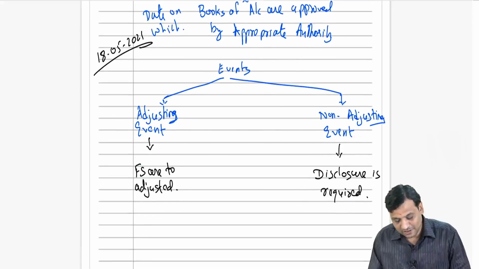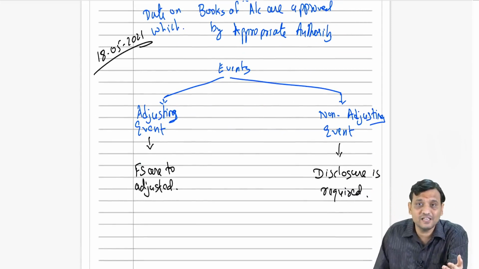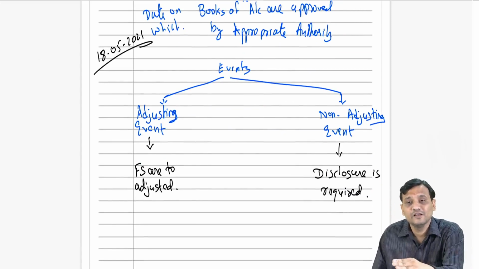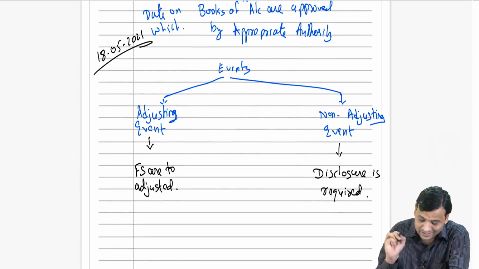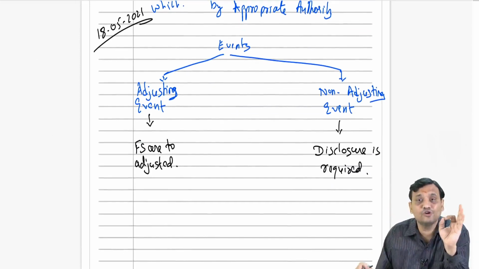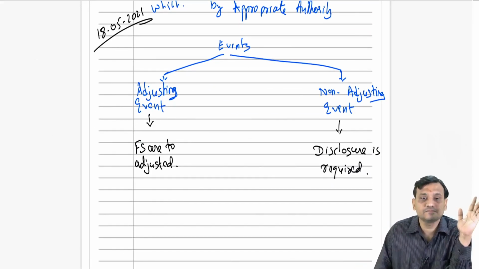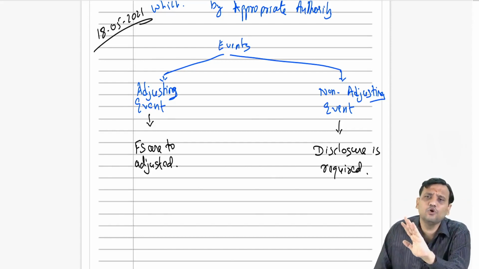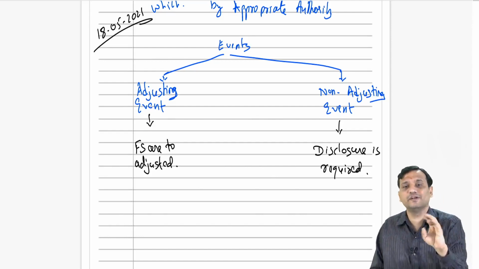Now my dear students, those events can either be adjusting events or non-adjusting events. For adjusting events, financial statements are to be adjusted; you have to make changes in the financial statements. For non-adjusting events, no changes are to be made in financial statements, only disclosure is required.